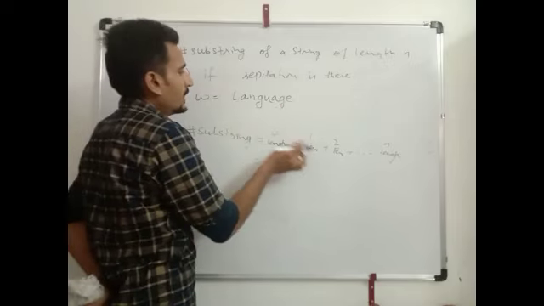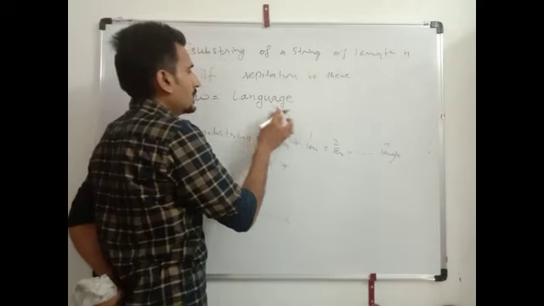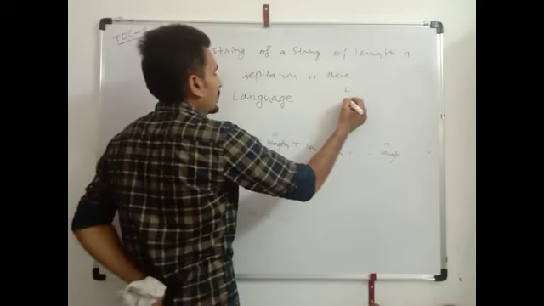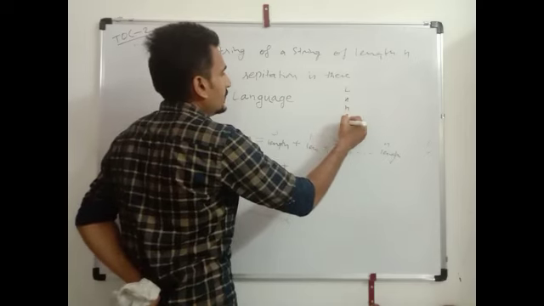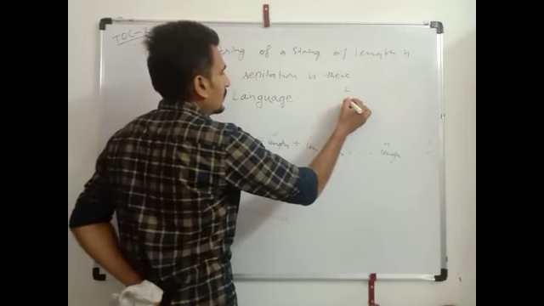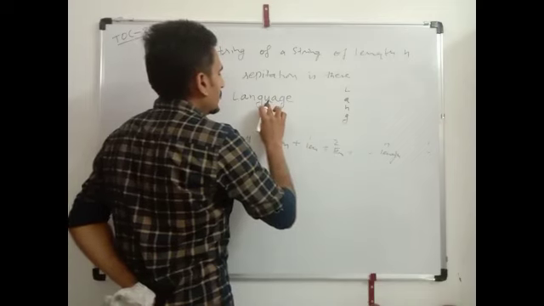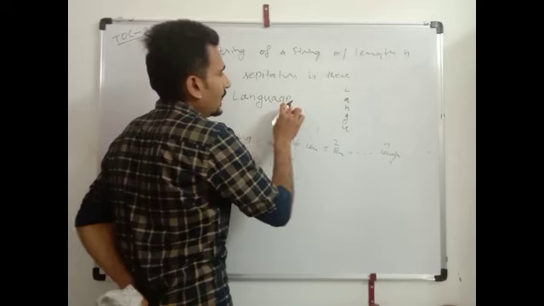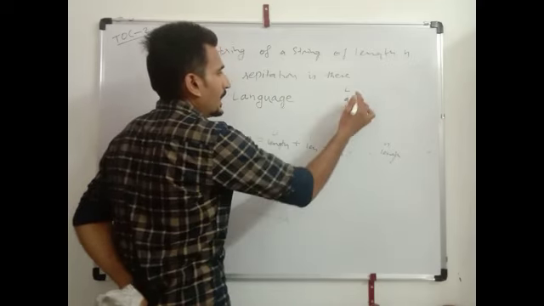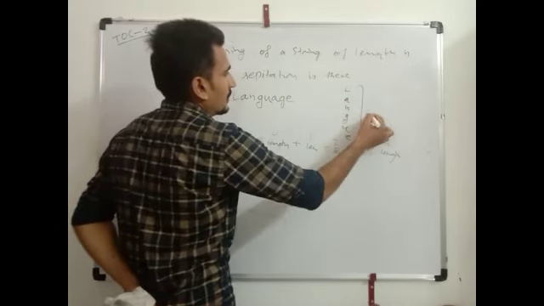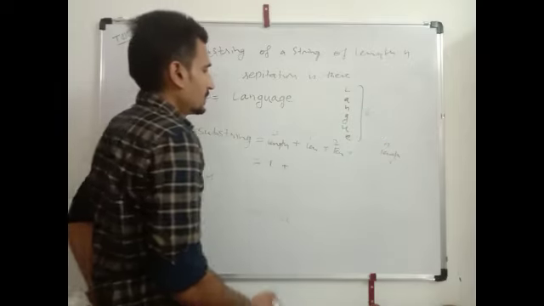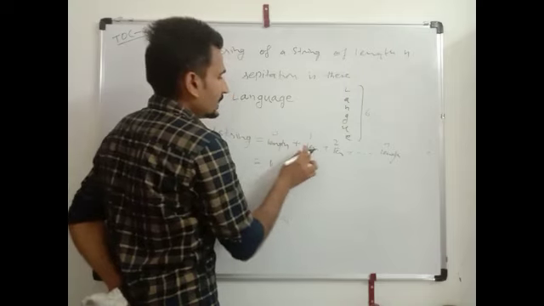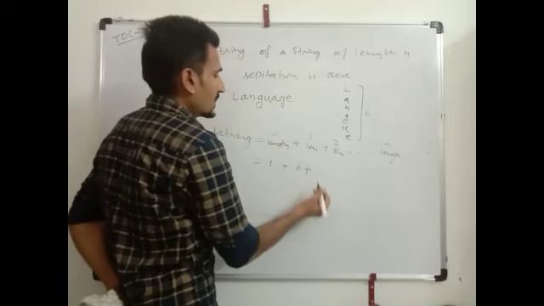We count only distinct symbols. Here the symbols are L, A, N, G, U, A we already counted, G already counted, and E. Here we have 6 distinct symbols. So the 1 length string count will be 6.